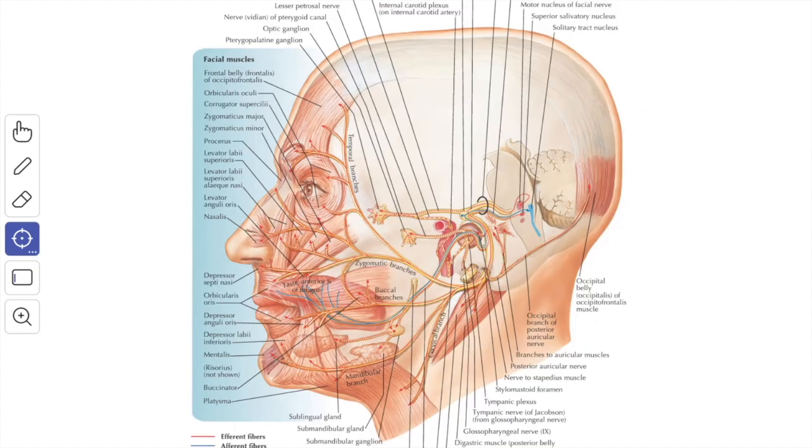Next we'll see the course and the relations. The course of the facial nerve is divided by the stylomastoid foramen. So this is the stylomastoid foramen. So this divides the course of the facial nerve into intracranial, intrapetrous part and extracranial part. So first we'll see the intracranial and the intrapetrous part from the brainstem. So this is the brainstem.